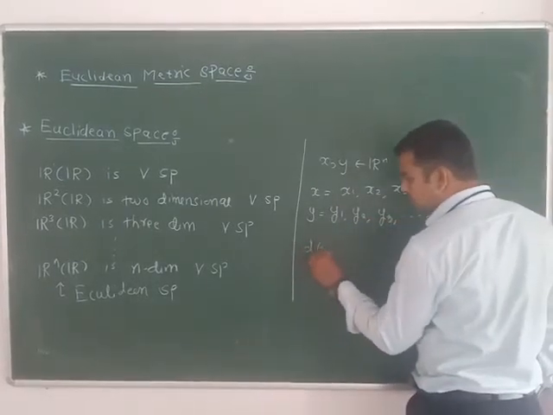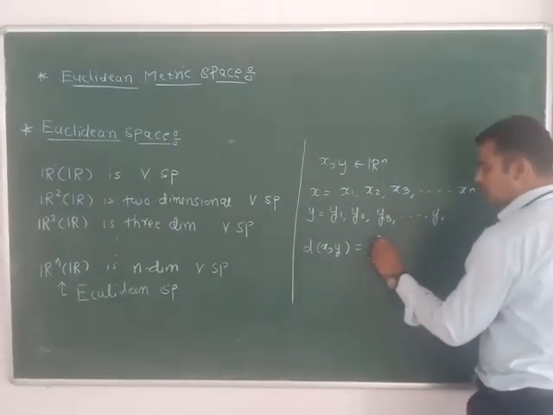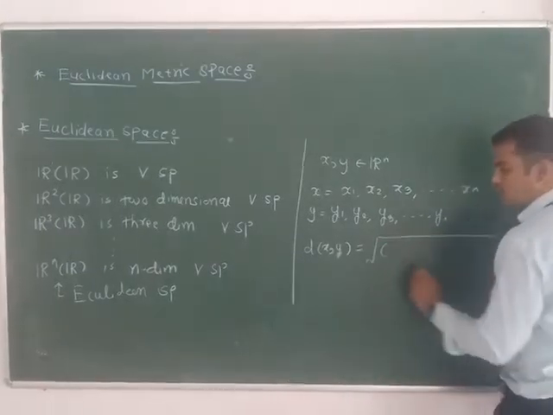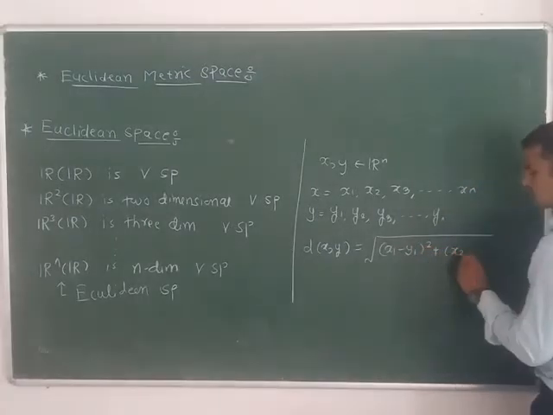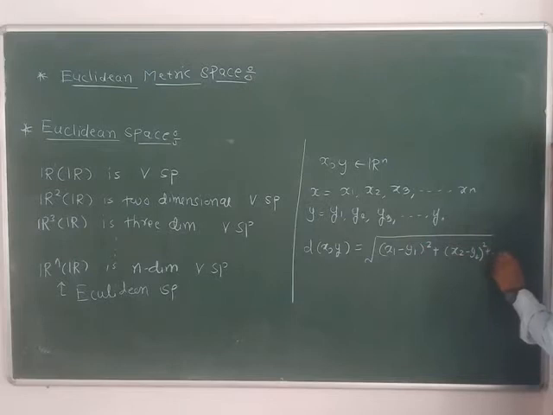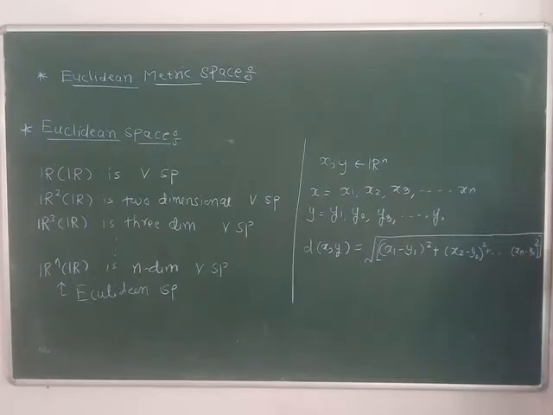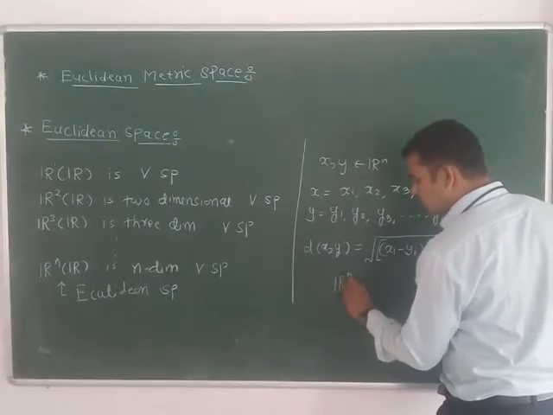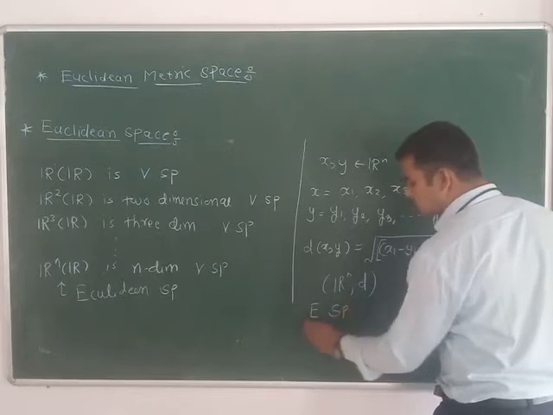Then the Euclidean distance is defined like this: d(x, y) is equal to the square root of (x1 minus y1) squared plus (x2 minus y2) squared and so on, plus (xn minus yn) squared, all covered under the square root. So this is the Euclidean distance, and Rn with this Euclidean distance d is called Euclidean space.